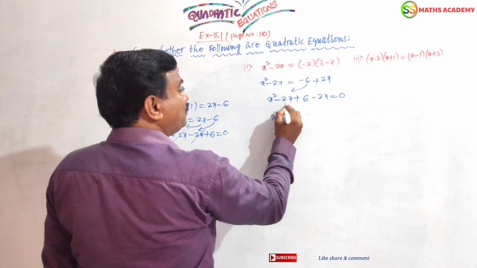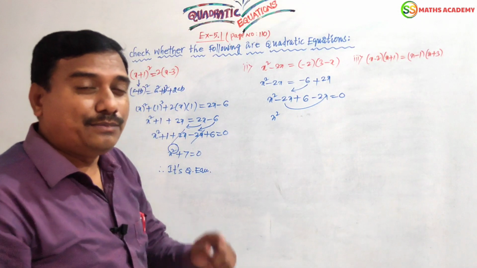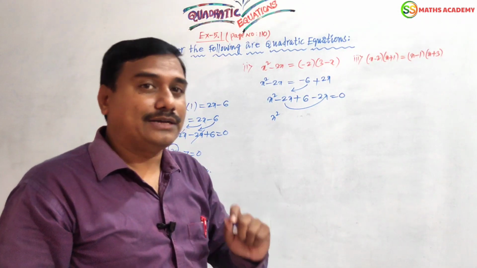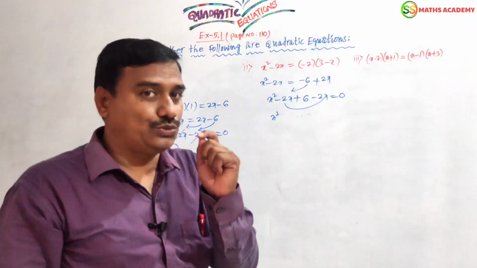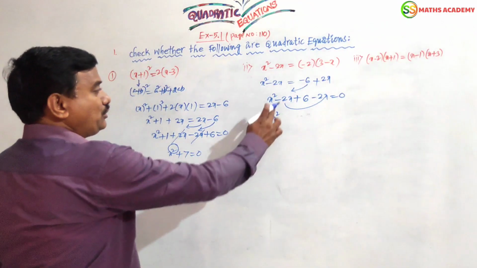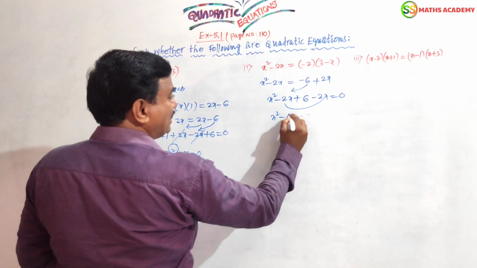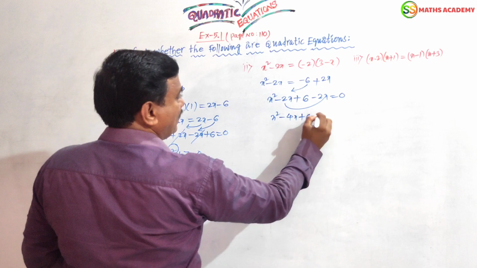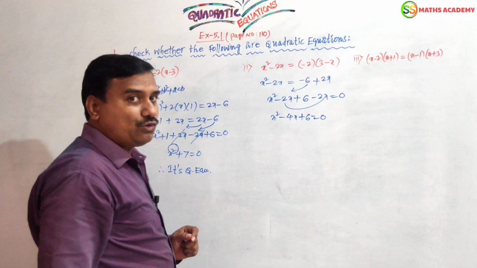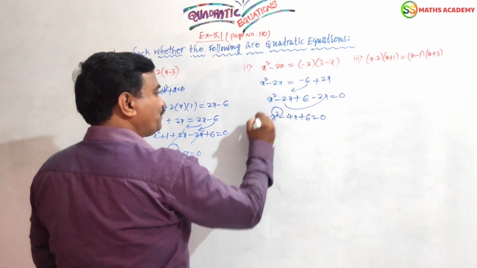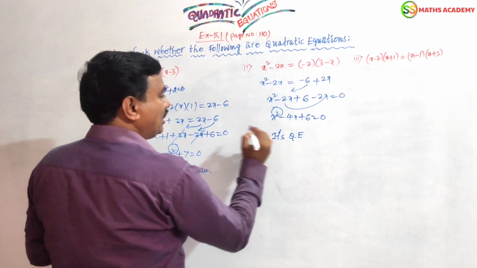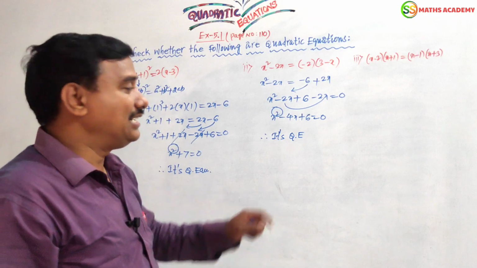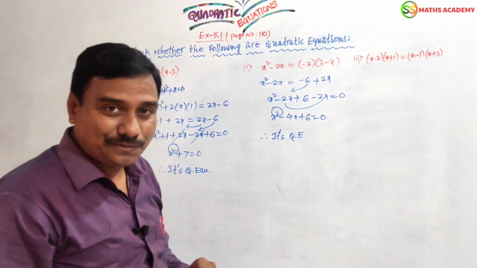Here what are the like terms? These two are like terms, because x is the variable in both terms. Minus 2, minus 2. When the terms have the same signs, we can do addition. So minus 2x, minus 2x, minus 4x, plus 6. Yes, we are getting a quadratic equation because the degree is 2. Yes, it is also a quadratic equation. Therefore, our conclusion is it is a quadratic equation.